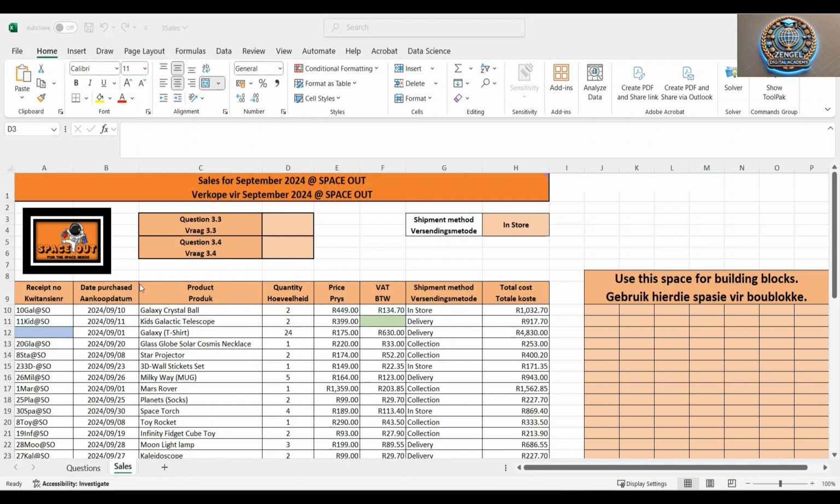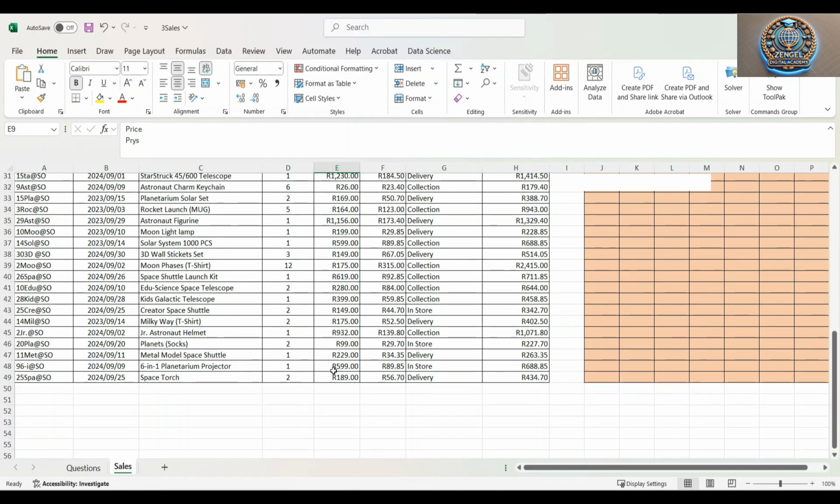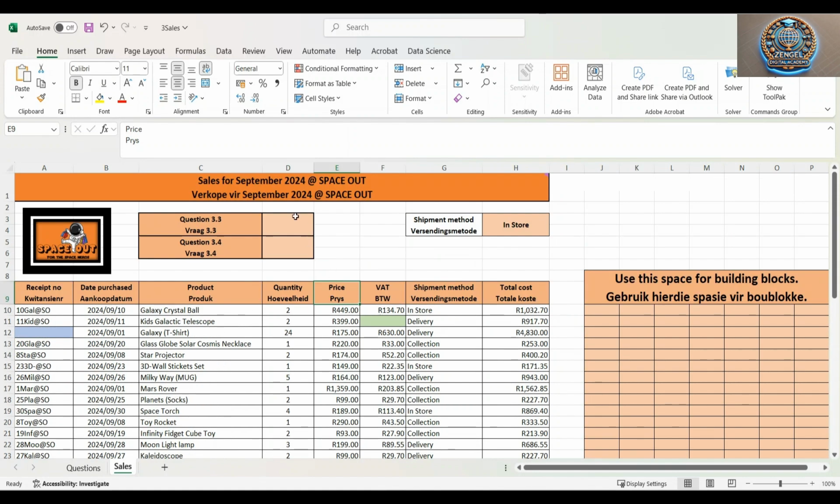So cheapest means, from the data that we have here, I'm highlighting cheapest means it's price. It's not the cost, but it's the price of the product. So we're going to use this column to actually figure out which is the cheapest product. So we're going to go into D3 and we're going to insert.